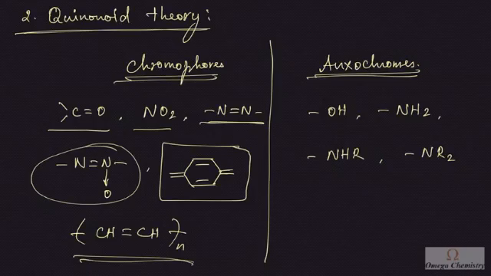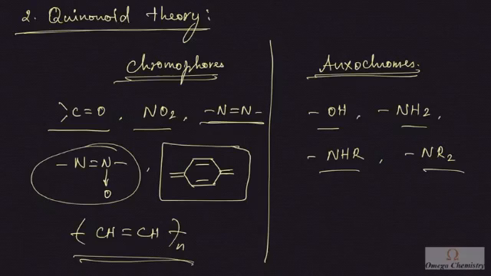So these are all the helping groups which will help the compound to get the color intensified, deepen the color. So hydroxy group, amine group, and NHR, NR2. These are some groups which will help the compound to get the color intensified, right?